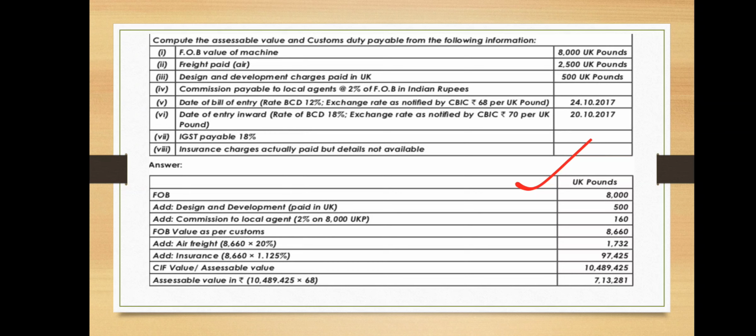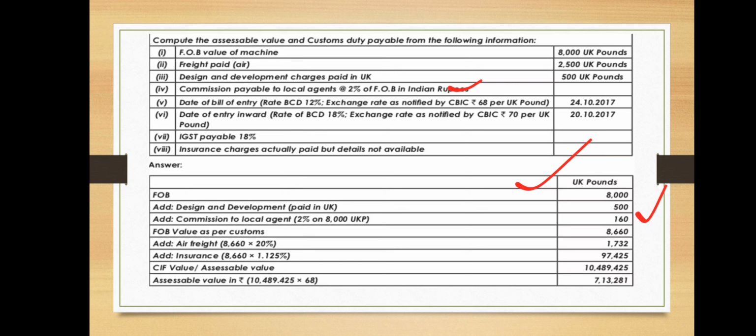What do we need to add back? The design and development charges paid in UK pounds, 500 UK pounds, and the commission to the local agents. How much is that? 2% on FOB. So what is the FOB here? 8,000 UK pounds. The Indian rupee conversion we will do in the last calculation. So commission to the local agent, 2% on 8,000, will be 160.